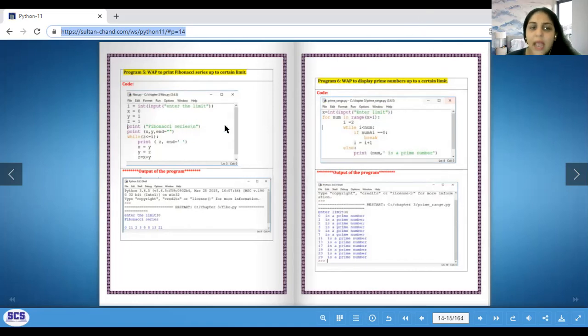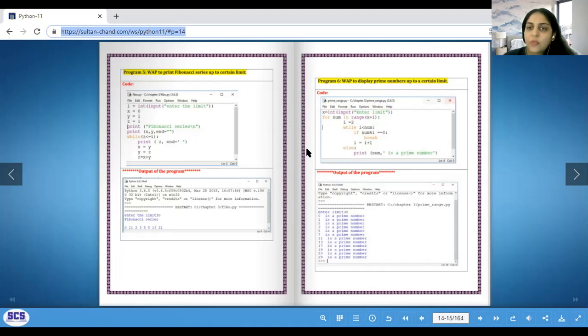Then we begin. And then I print the Fibonacci series. I print the first two terms of the Fibonacci series directly from my variables, that is 0 and 1, x and y. And then I say end equals to blank because I want the entire series to come in a straight line. Then I'm starting my while loop, and my while loop is going to work till my z, that is my third variable, is less than or equal to the limit given by my user, I. Up till then, my Fibonacci series will run.